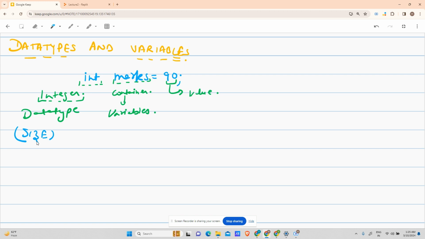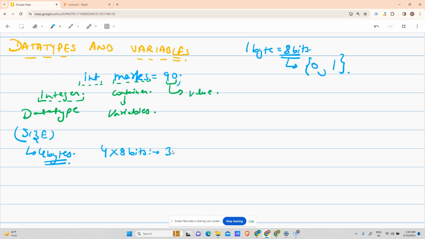It requires some memory of the computer to be stored. So this data type takes a size of 4 bytes, right? Now I'm sure that you know what a byte is. 1 byte is equal to 8 bits, right? And what is stored in bits? A bit stores either 0 or 1, right? I'm sure you know about that stuff. All right. So integer size is 4 bytes. 4 bytes means 4 into 8 bits. Am I correct? That is 32 bits. That is 32 zeros or 32 ones or a combination of zeros and ones in 32 bits, right?